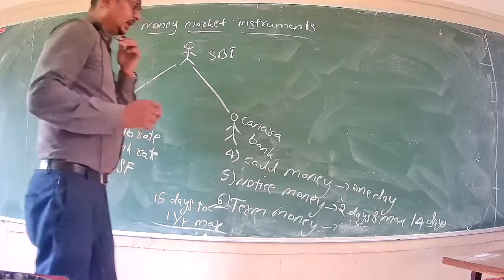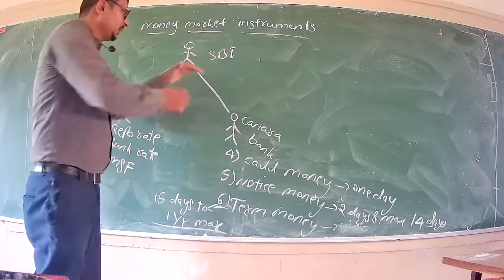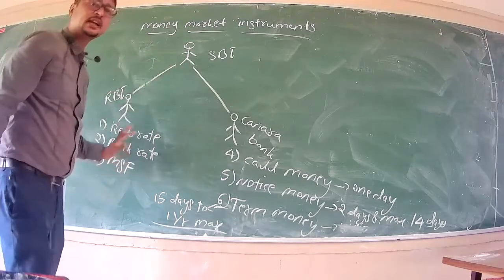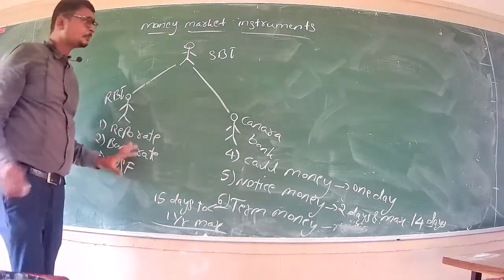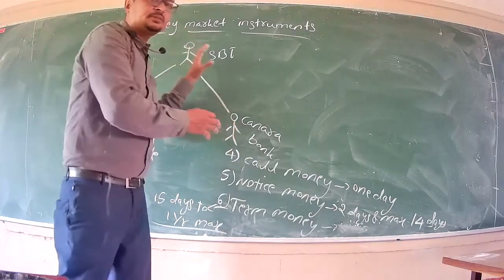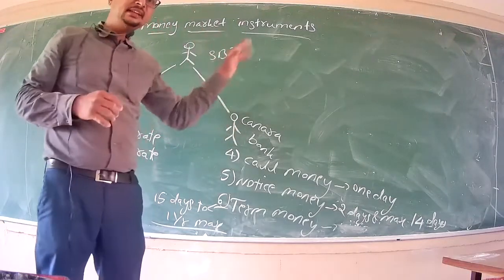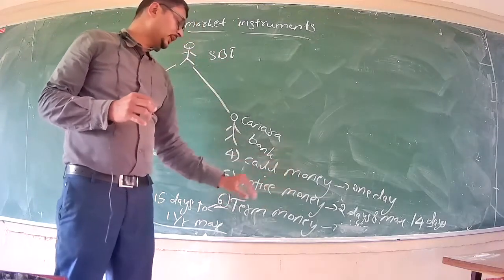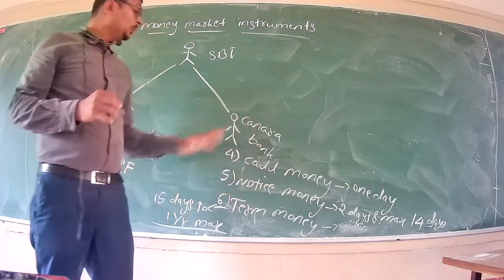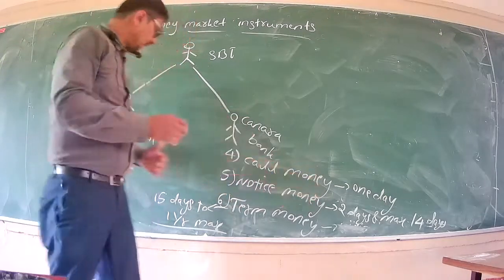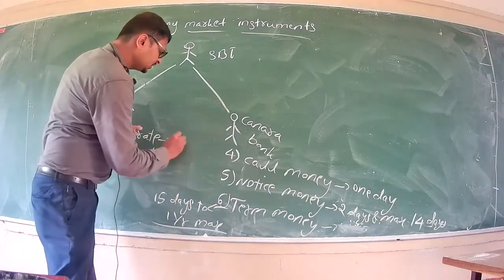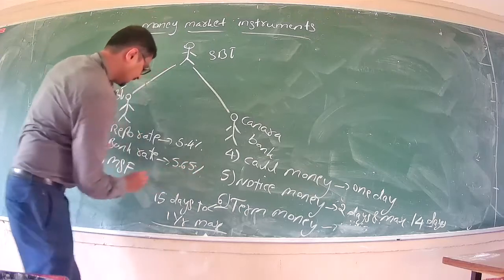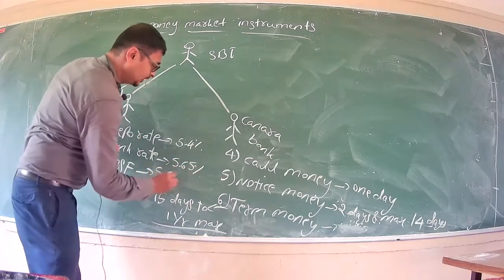So if the transaction is between any bank and the RBI, these are the three money market instruments. If the transaction is between two commercial banks rather than with the Reserve Bank of India, the central bank, it is called call money, notice money, and term money. So you may ask, what will be the interest rate? See, I have mentioned this one is 5.4% interest, this is 5.65%, and MSF is also 5.65%.